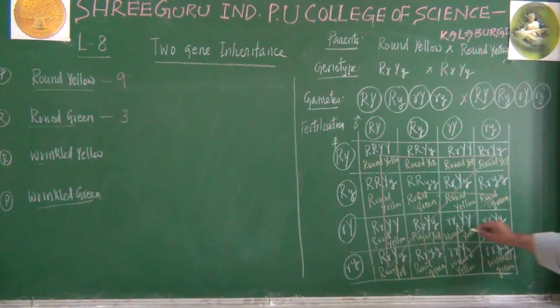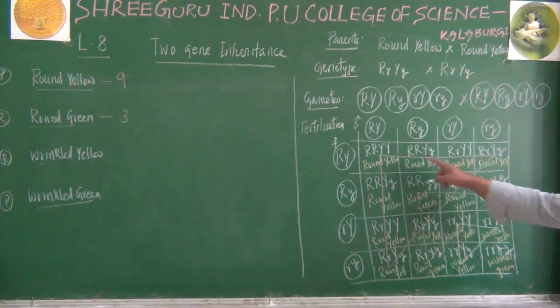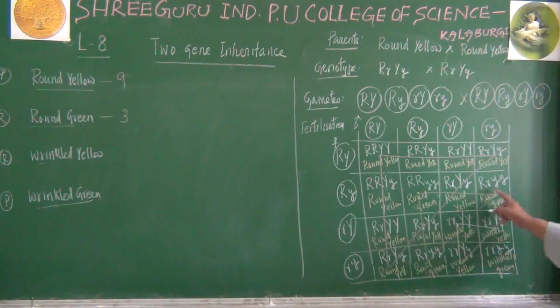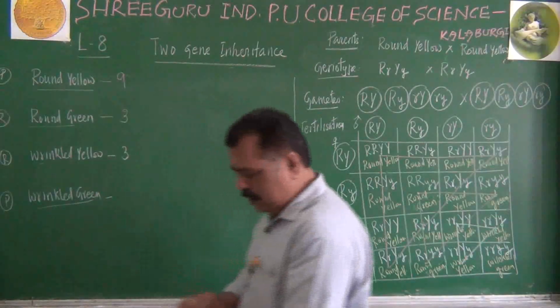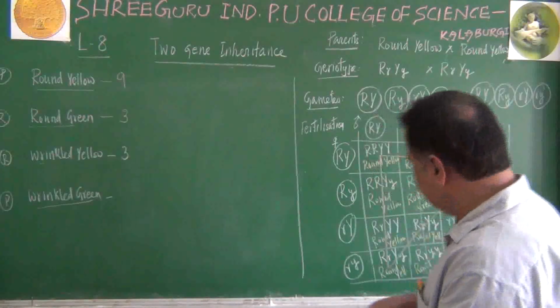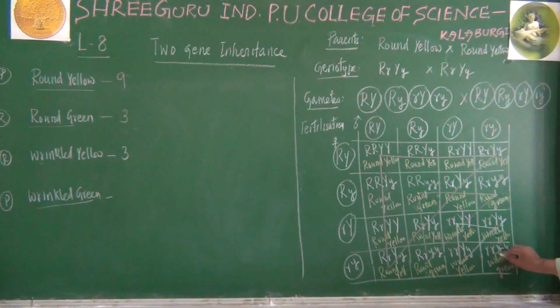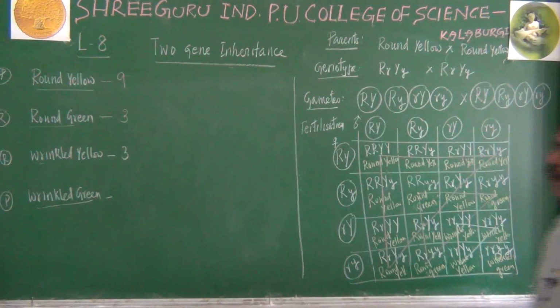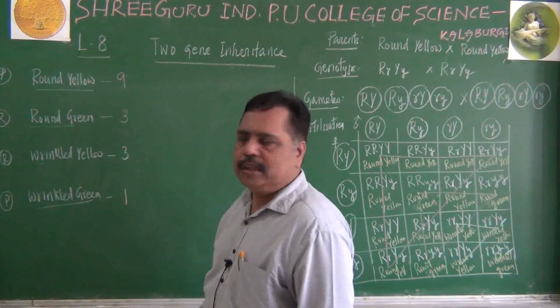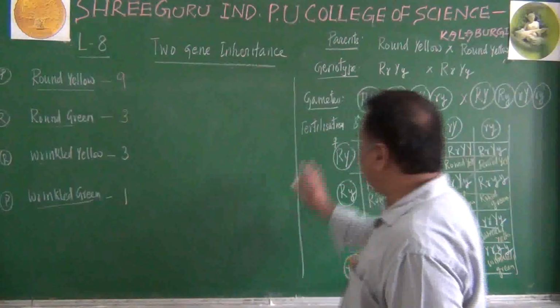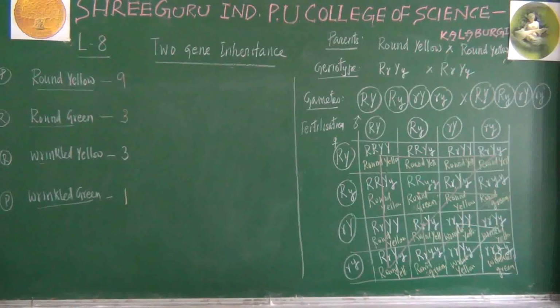So let us join these three. Another triangle I may get: a bigger triangle comprising round yellow, and a medium one with round green. And wrinkled yellow is 3 in number. Let us write it as wrinkled yellow here. And what about wrinkled green? Wrinkled green is here only. This is the only one wrinkled green we are taking. That is wrinkled green. So 9:3:3:1 ratio we got. So our explanation is correct with reference to the experiment.